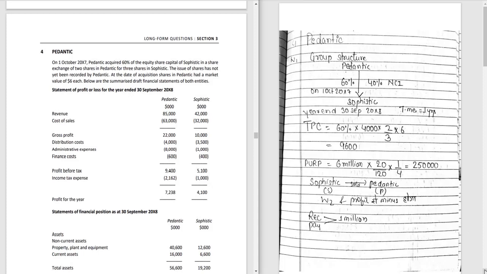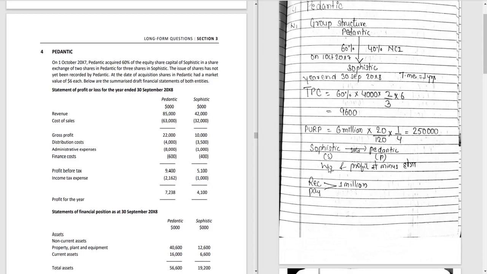For the rest of the workings, now we have to find the total purchase consideration, that is, how much the parent has paid to acquire the subsidiary. Here Pedantic acquires 60% of the equity share capital of Sophistic in a share exchange.